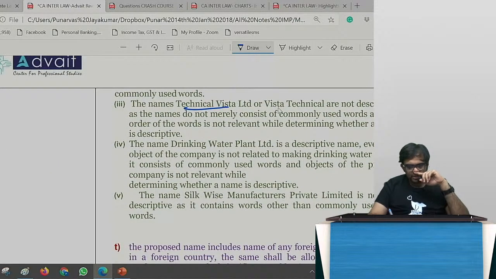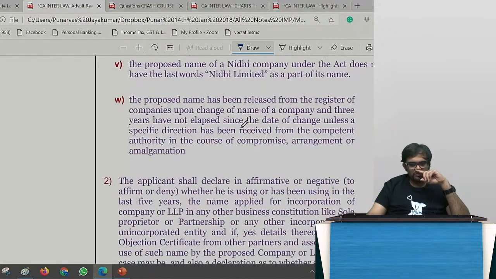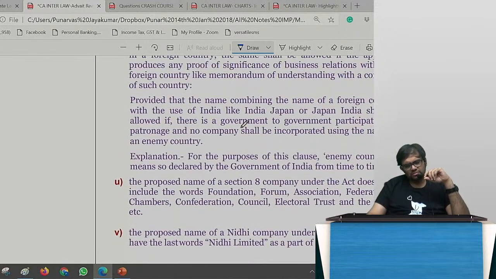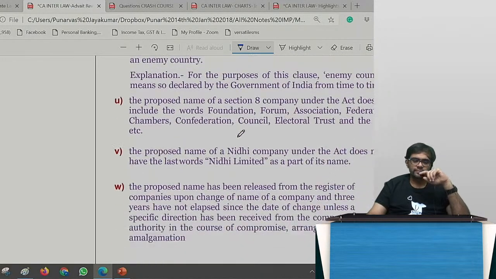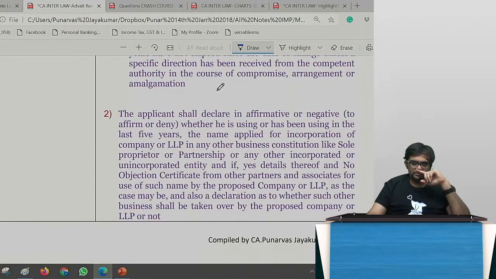Technical Vista Limited or Vista Technical Limited, they are not descriptive because it doesn't describe what. Vista Technical means what? What are you doing? Technical service, you can define so many things, right? So then again, it cannot be taken into account like that. Foreign countries and all I cannot say. Bulgaria Limited, Rome Limited, Italy Limited and all that I cannot tell, okay? That is the scene.